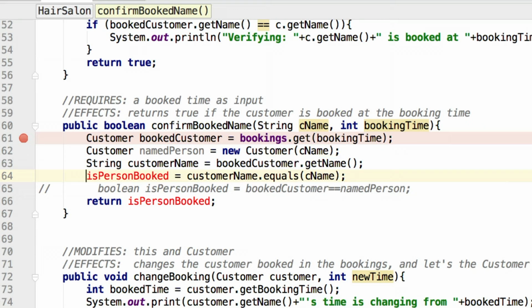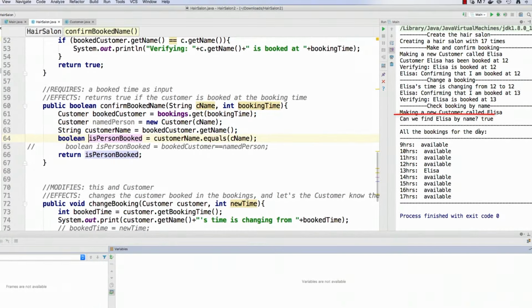So let's see if this works better. This should now return true if the two names are the same. So let's rerun our code and see if we found me. And sure enough, we did. We found all three of our bugs.